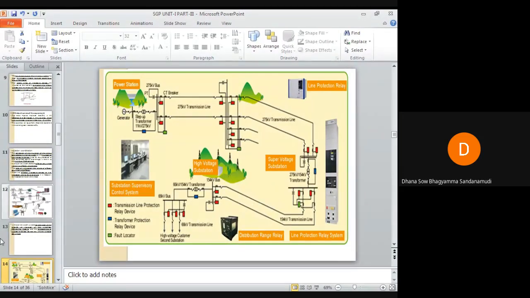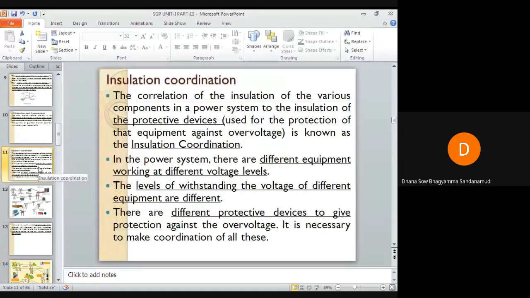So insulation is required to protect not only the power system equipments, it is also required for the protective devices.